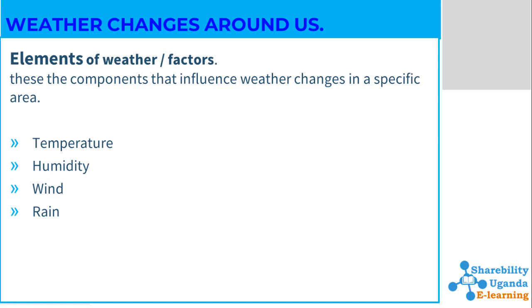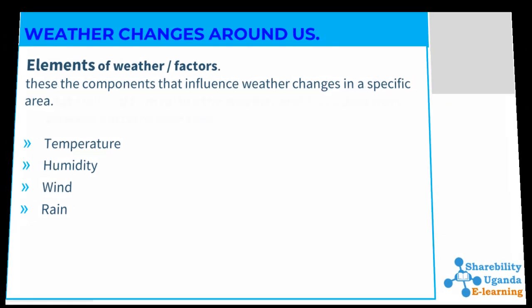Then wind. Wind influences the state of the weather in such a way that if it is blowing, the temperatures will go below, therefore influencing the state of the weather in a specific location. Rain, like we said in the rainy season, if there is water droppings from the sky, from the clouds, it influences the state of the weather or the condition of the weather in a specific area.